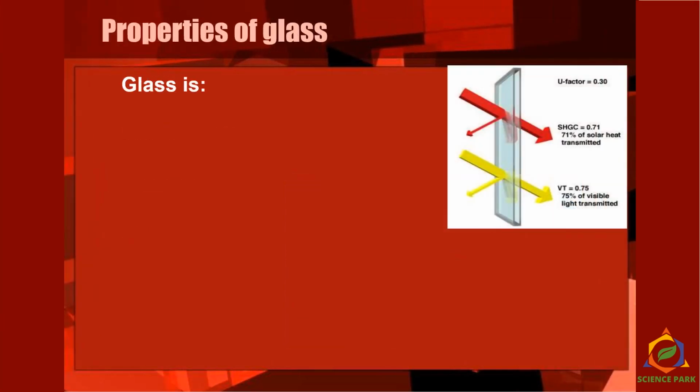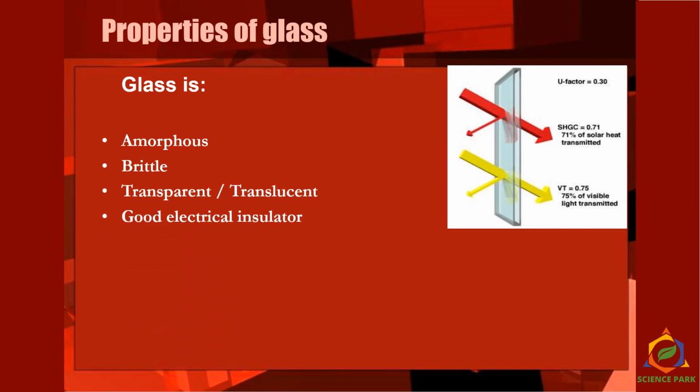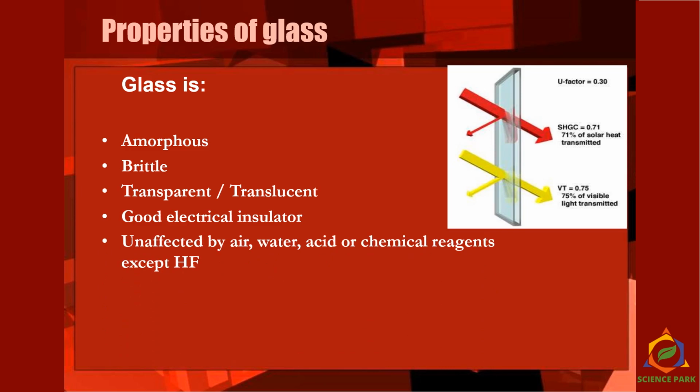Then let's see some important properties of glass. Glass is amorphous. Glass is brittle, can be broken easily. Glass is transparent or translucent, and it is a very good electrical insulator. It is unaffected by air, water, acid or major chemical reagents except hydrogen fluoride.